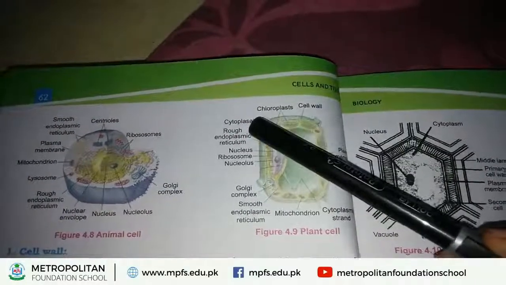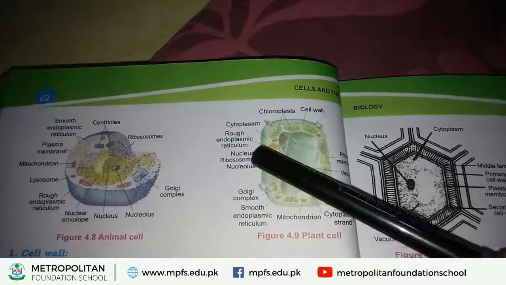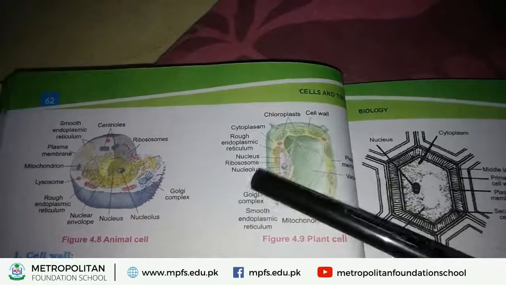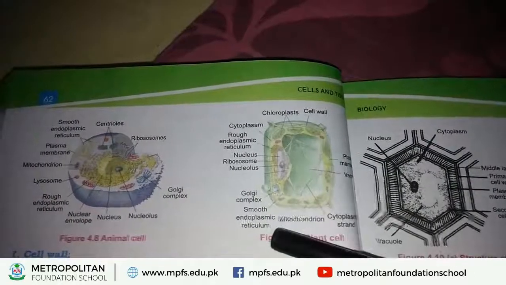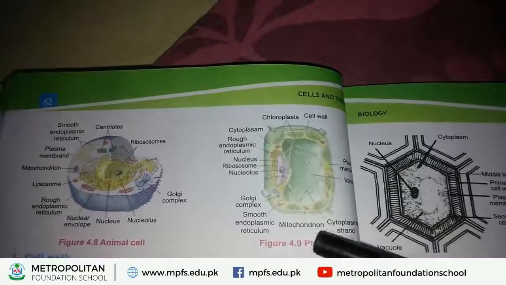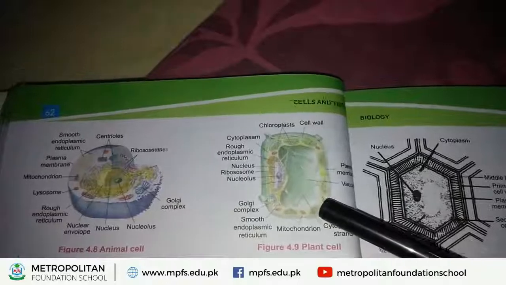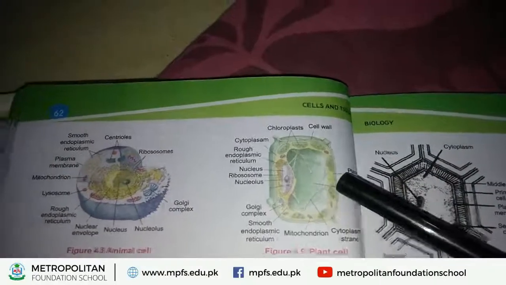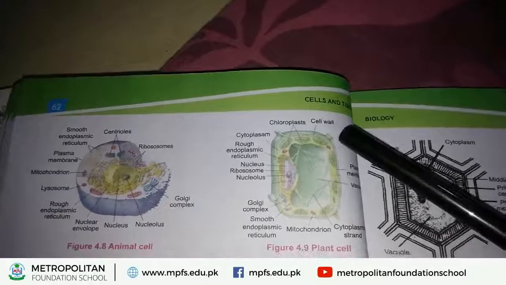Number 3, cytoplasm. Number 4, rough endoplasmic reticulum, nucleus, ribosomes, nucleolus, Golgi complex, smooth endoplasmic reticulum, mitochondrion, cytoplasmic strand, vacuole, and plasma membrane. We describe these structures one by one.